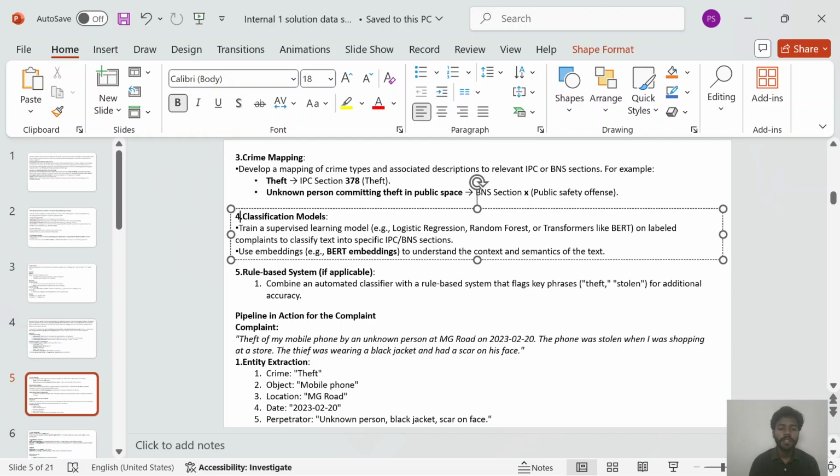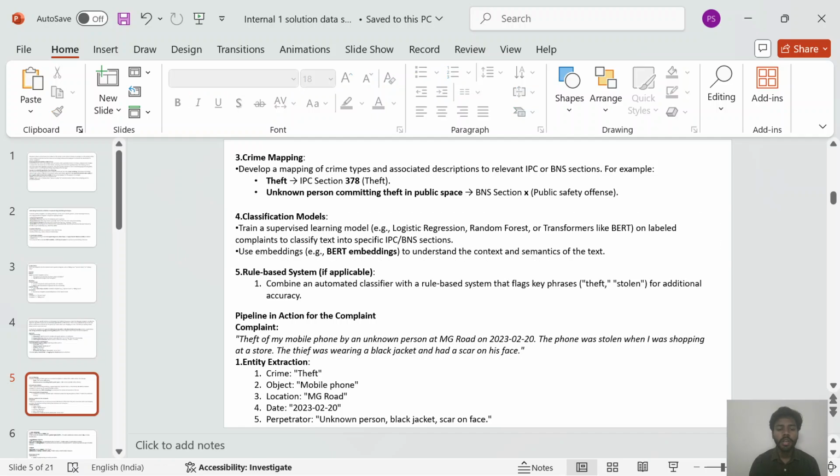Now, fourth step is classification models. So train a supervised learning model on labeled complaints to classify text into specific IPC or BNS sections. Then use embeddings to understand the context and semantics of the text.